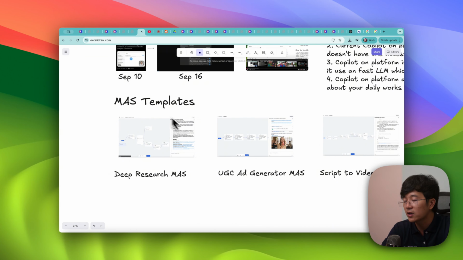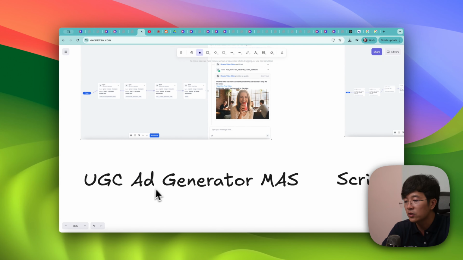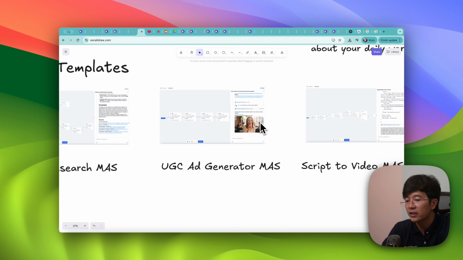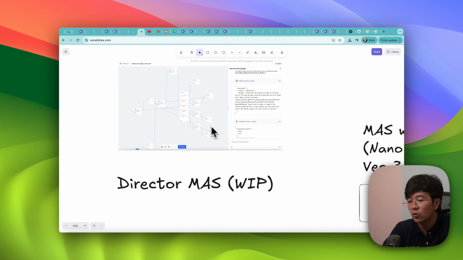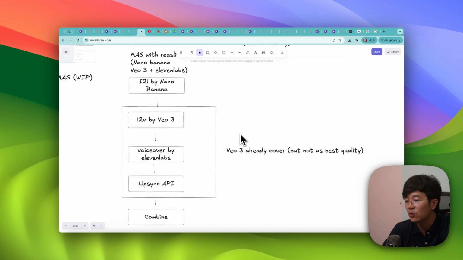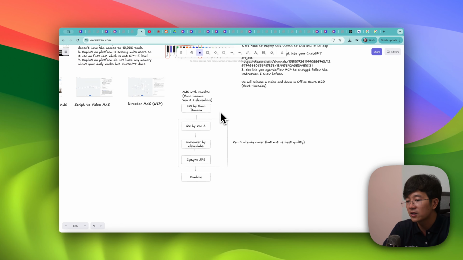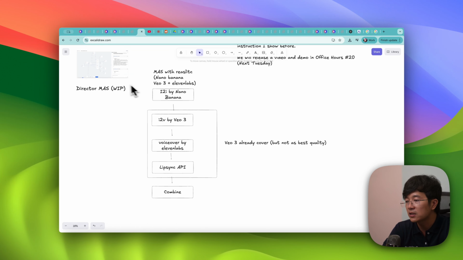And the second one is we are introducing 4 new templates, including the UGC Art Generator, as I showed you, and the more complicated director MAS. This one is still a work in progress. We will show you how it is going to work, and basically it's going to be able to do some further things as well. We will have some follow-up to replace some parts of the MAS with 11 Labs, which will have more realistic video generation and demonstrate the platform capability. And I think that's it for this week.